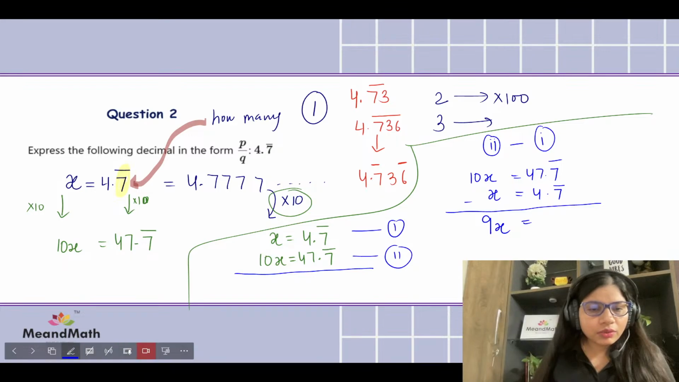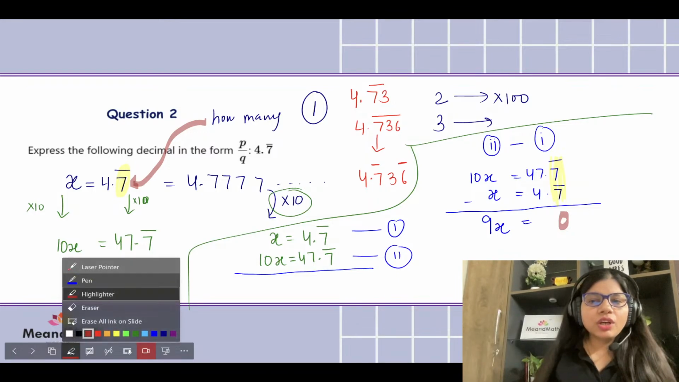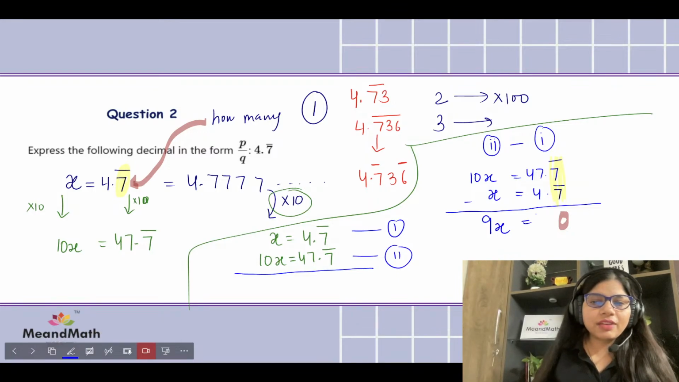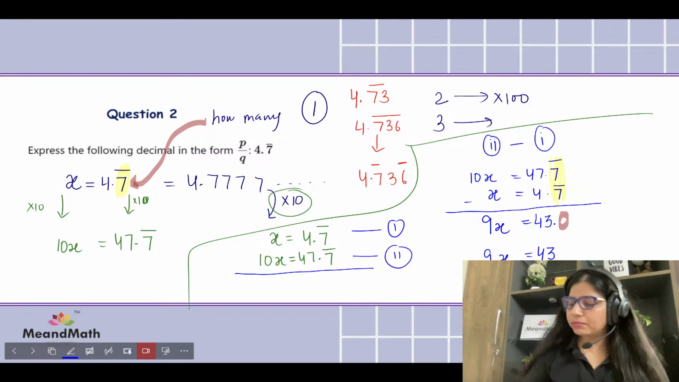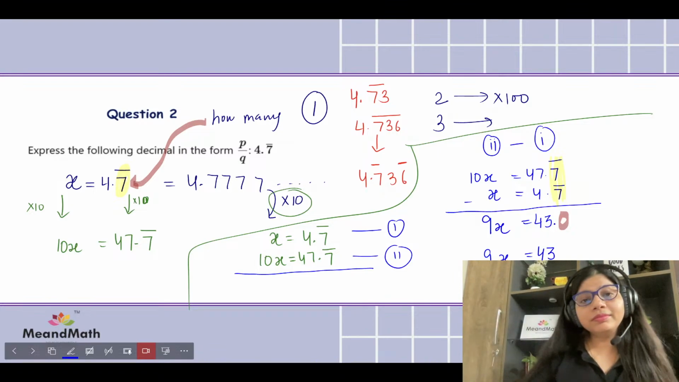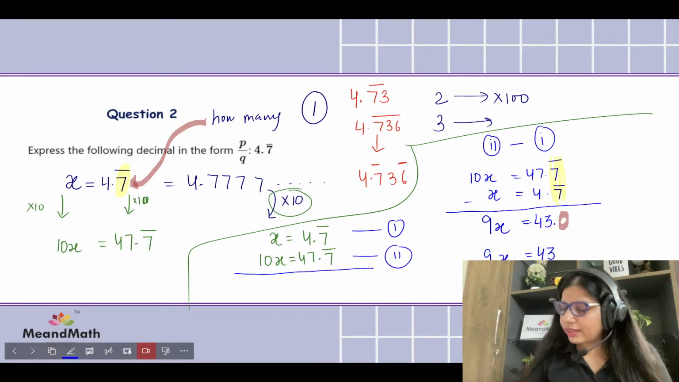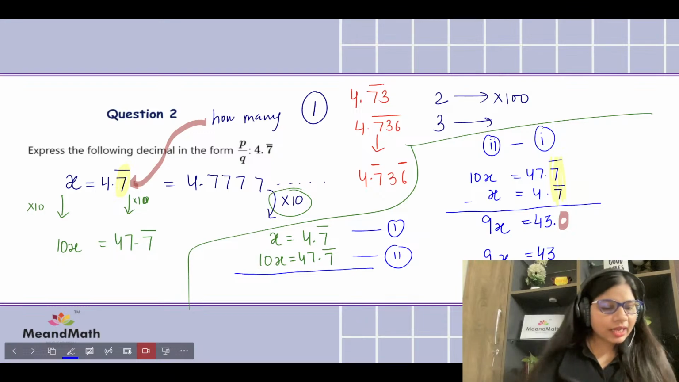See, this thing at the right end will be 0 because ये same है, so it becomes 0. And what we have over here is 47 take away 4. 47 take away 4 will give you 43. So it comes 9x equal to 43. So x will be 43 over 9. Does that make sense? Did you get the same answer, kids? आप एक बार चेक करिए, मैम ने कुछ wrong तो नहीं किया है. So we have got 43 over 9. Let's move to the next question.